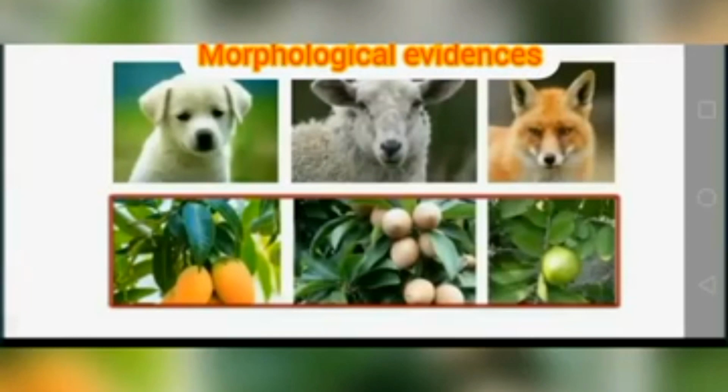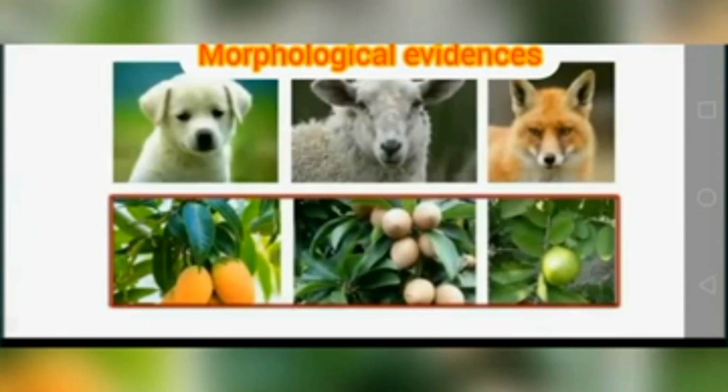The first evidence is morphological evidence. Morphology means the external appearance of plants and animals. If you observe the structure of these animals, you will find many differences among them.